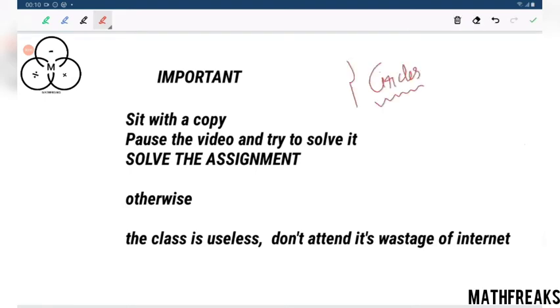We need the ideas of circle and the basics of center of triangle. These two videos are essential before attending this, otherwise we'll be quite doubtful about the concepts, would have a lot of doubts in the concepts.